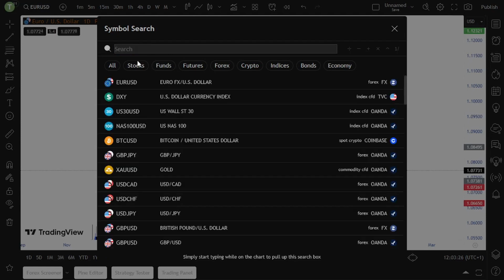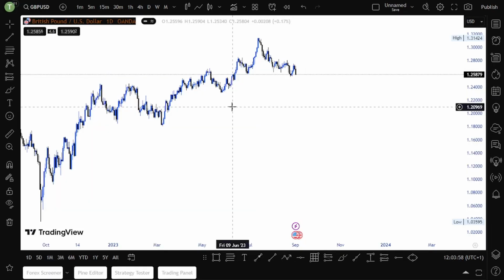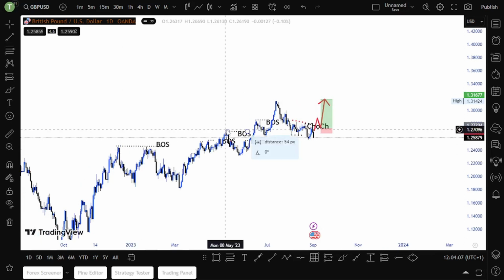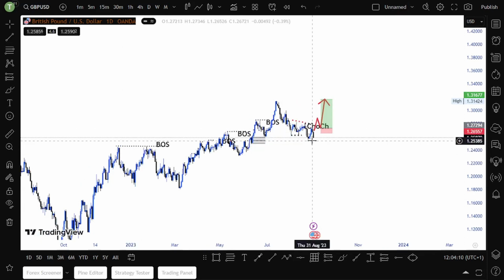Now looking at GBP/USD on the daily, as you can see, we are making high, low, high, low, and we are currently at a higher low. So what am I waiting for? I'm waiting for a change of character.